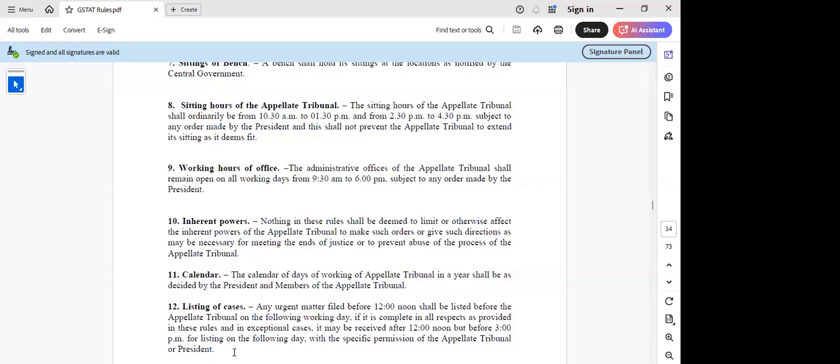This procedure is not there. Where is the procedure in the Act? I file an appeal, then everybody will move the matter for early hearing. For everyone, it is important. Correct, no? So this is also redundant here. Yes, sir.